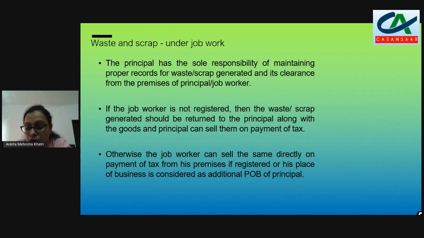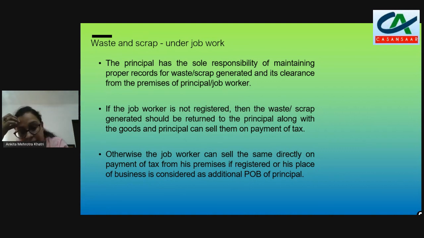If we want to clear the waste and scrap from the job worker's place of business, it can be done if the job worker is registered. Otherwise, if the job worker is not registered, then the principal has to register the job worker's place as an additional place of business to sell the scrap from there.